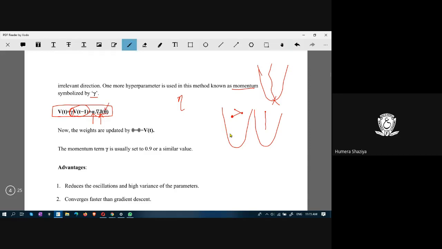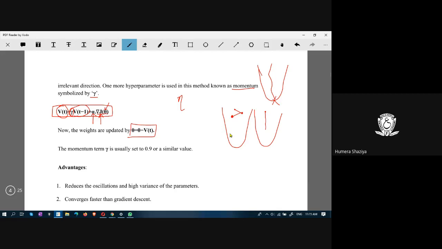Theta denotes the weight, and here you have a learning rate alpha. Through this you find out the velocity, which here denotes the momentum, and weights are then updated.